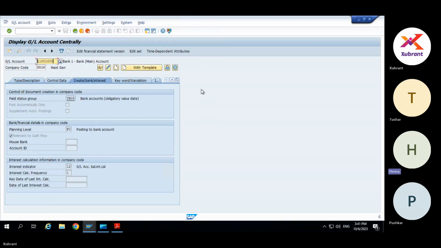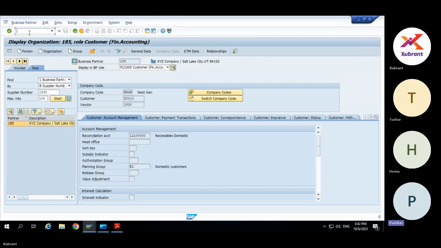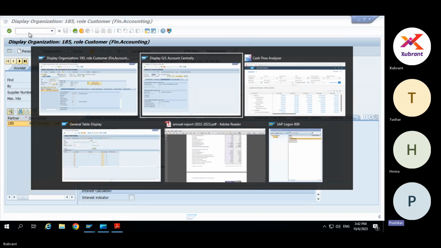But earlier to this, cash flow analyzer is a new concept in cash flow, right? When we go for our classic cash flow, this was not there, and we used to assign some GL series there in the configuration, correct? Classic one I haven't used, so unfortunately I'm not sure. Okay, no worries.